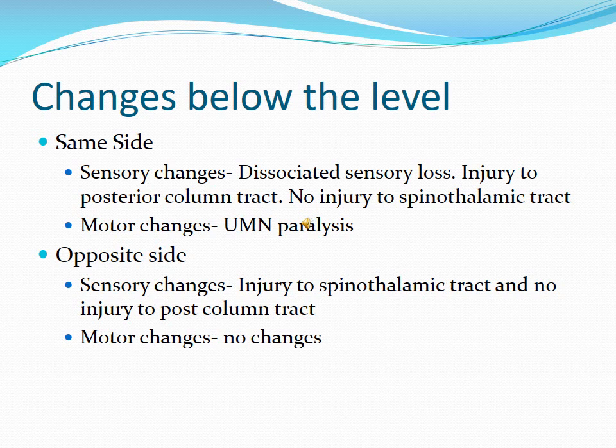So the fibers from below will reach the level of transection, and this will lead to loss of the posterior column tract. And what is this? Fine touch, tactile localization, discrimination, vibration, proprioception and stereognosis will be lost.